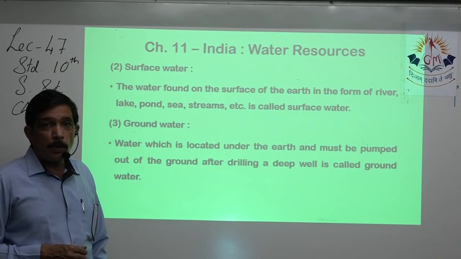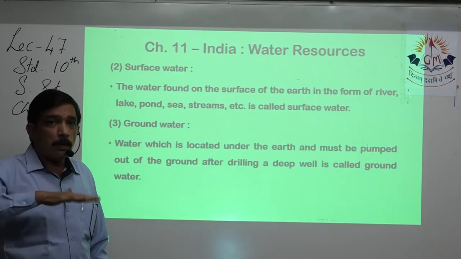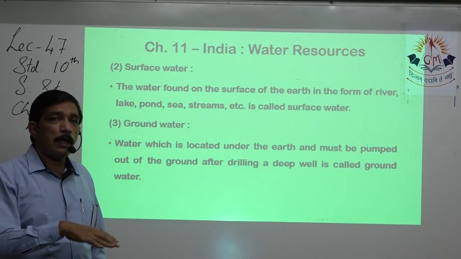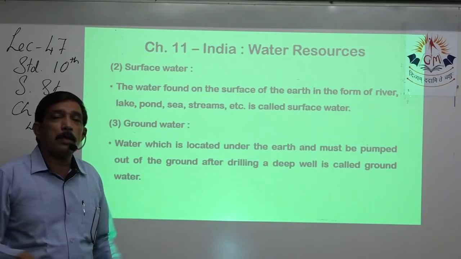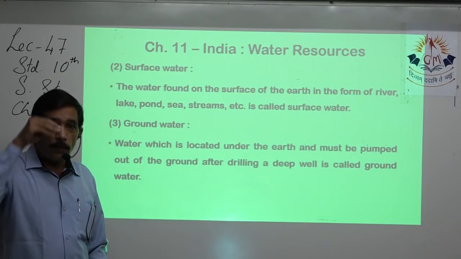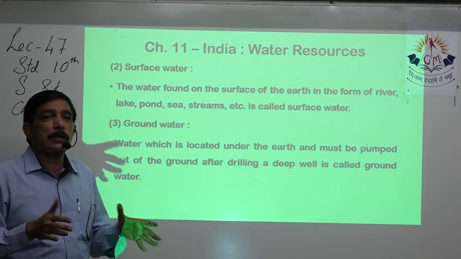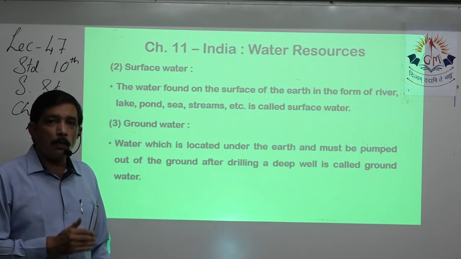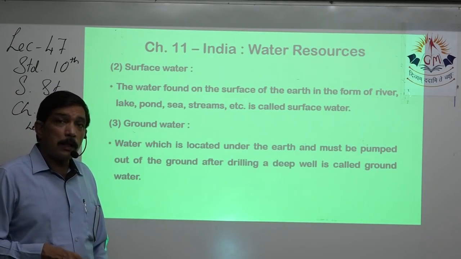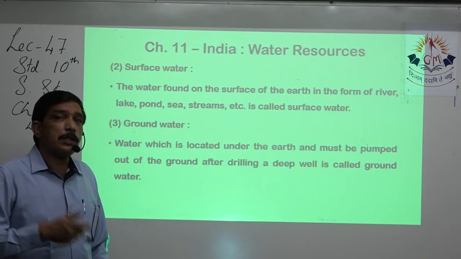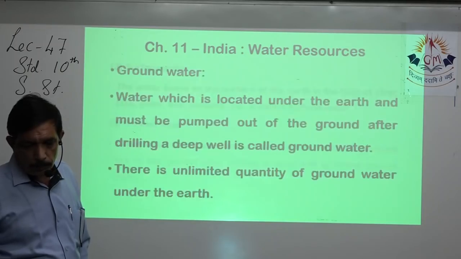The last one is very important: groundwater. When rain falls on the earth, water seeps in, and after a certain level the seepage stops, because a huge rock stops the water from percolating further, and water starts getting collected, that we refer to as underground water. So water which is located under the ground, and which you have to pump out for using it, is called groundwater.